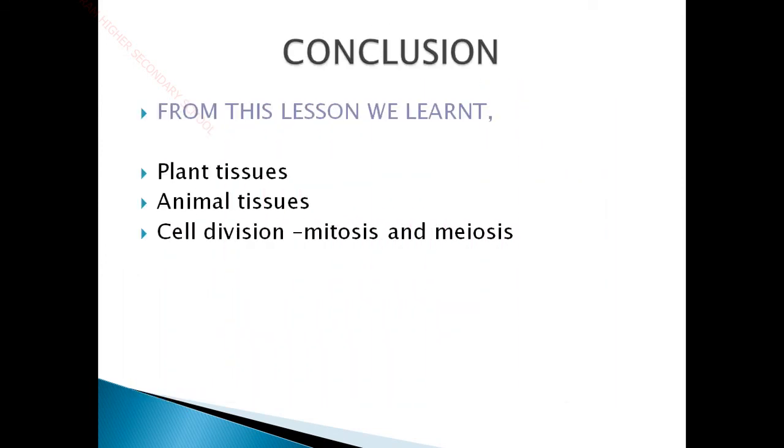And children, we have come to the end of the lesson. So, in conclusion, from this lesson we have learned about plant tissues and their classification, animal tissues and their classification, and we got a clear idea about cell division, mitosis and meiosis. Mitosis is an equational division and meiosis is a reductional division. Mitosis happens in our body cells and meiosis happens in our gametic cells. Okay, so this is all about this lesson, organization of tissues. In this lesson we have learned about these topics.